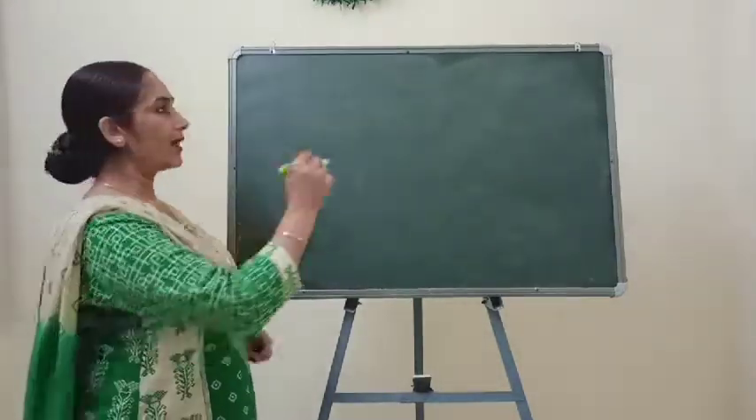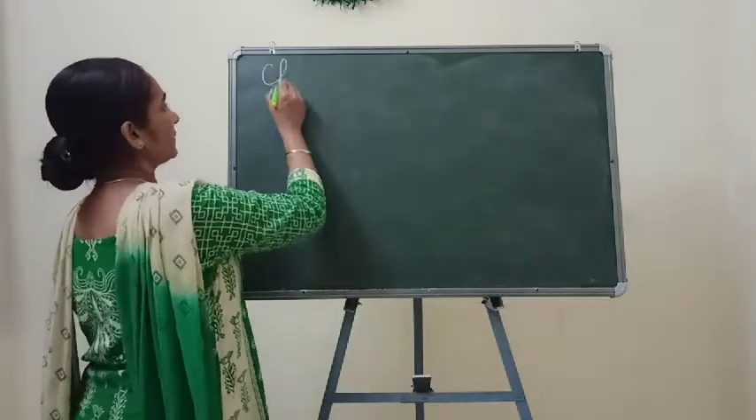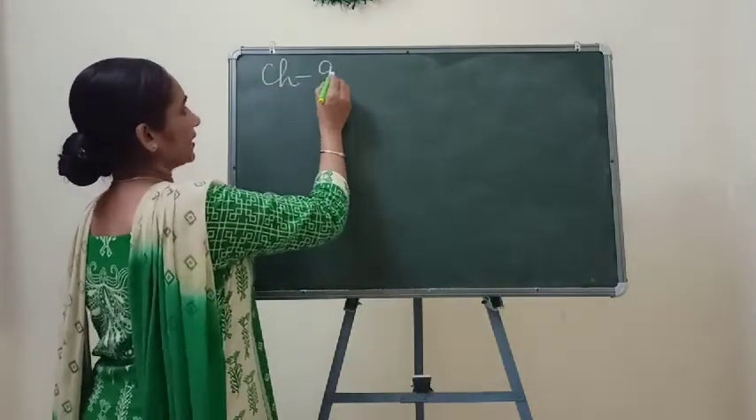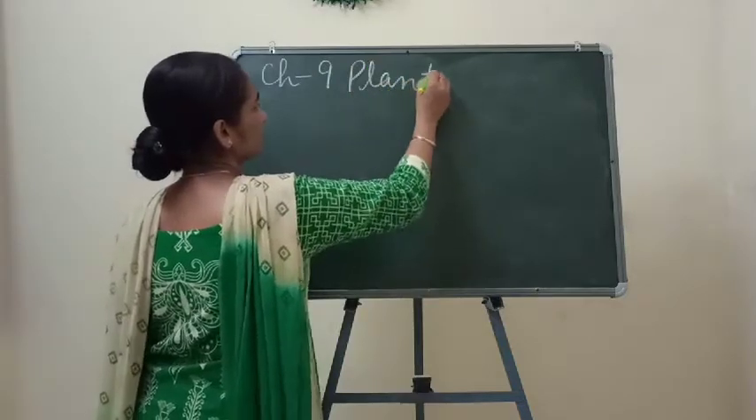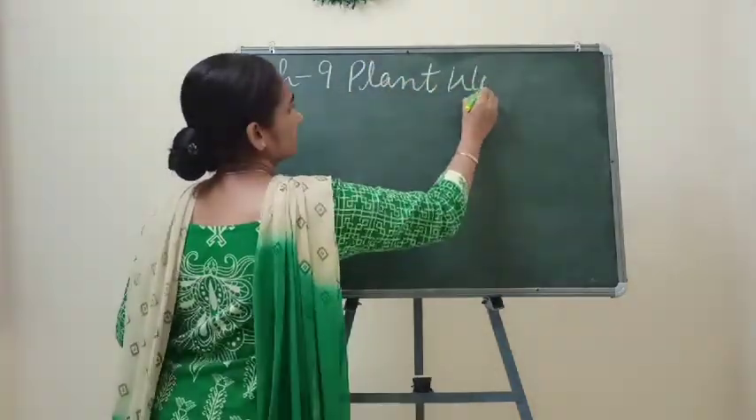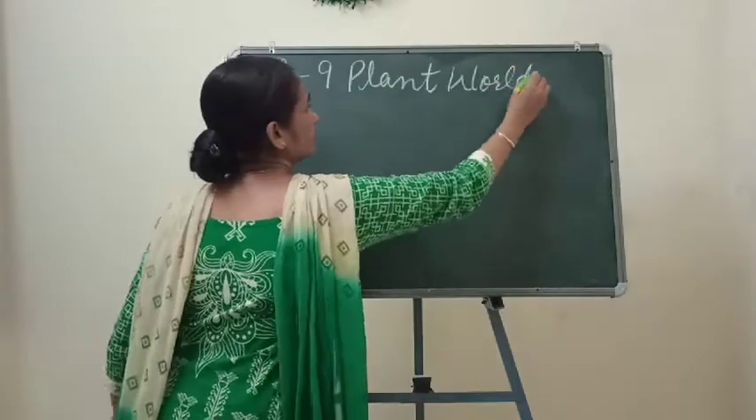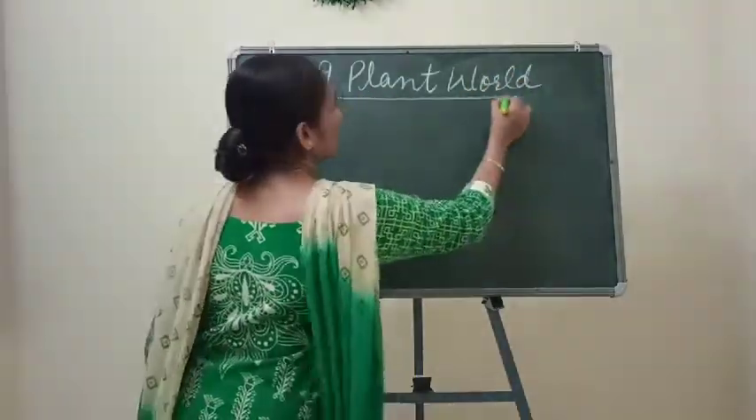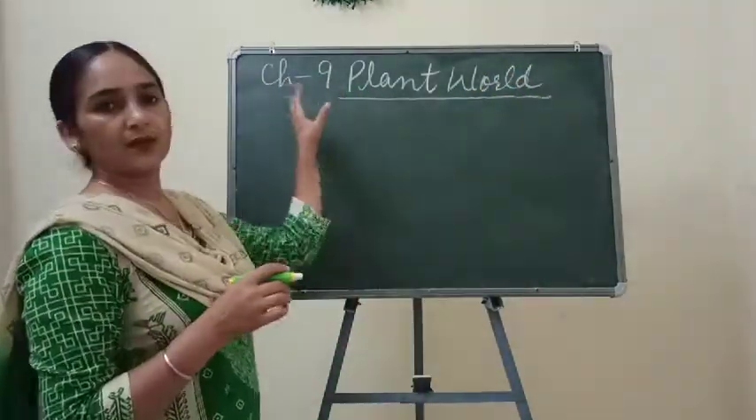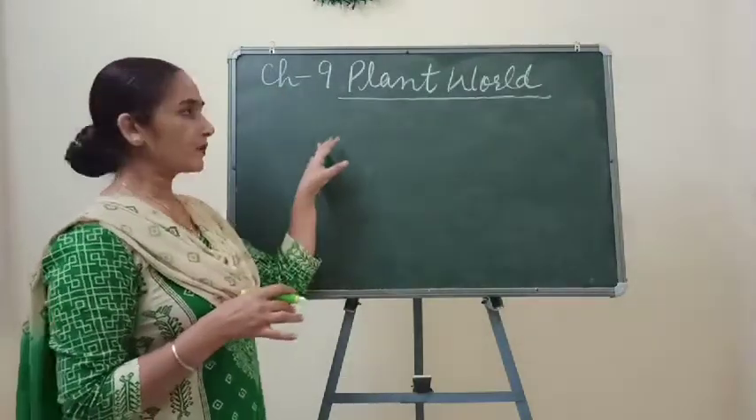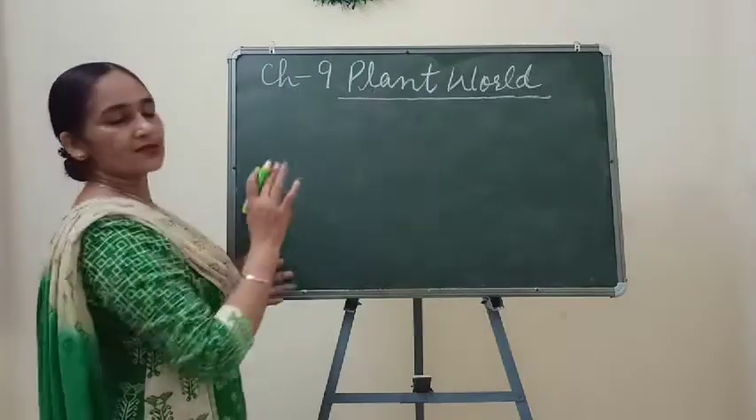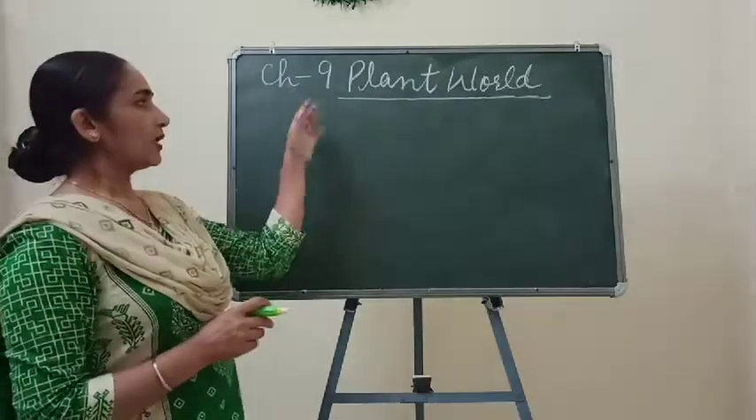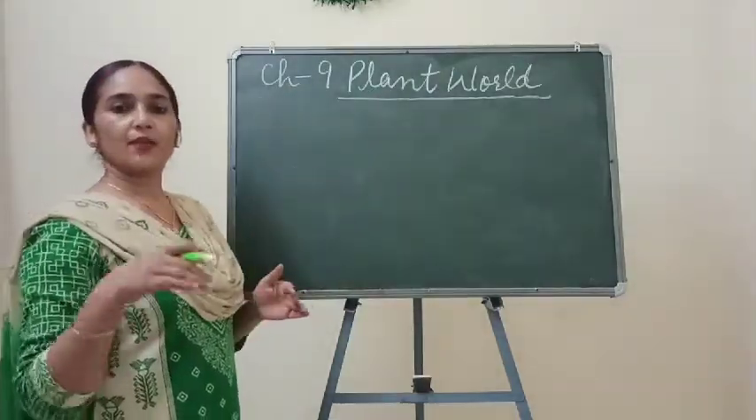First of all, I'll write the name of the chapter. Chapter number 9 is Plant World. So this chapter we are going to study. Because it is related to plants, in this chapter we will study the variety of plants.